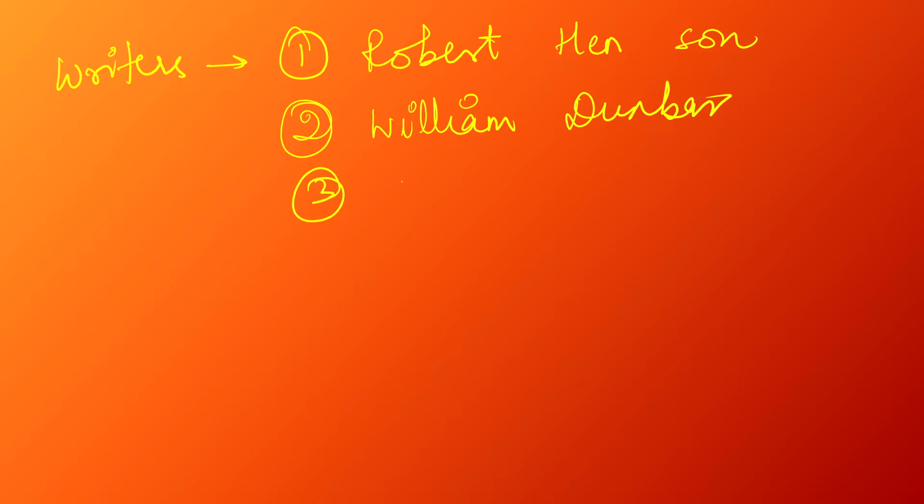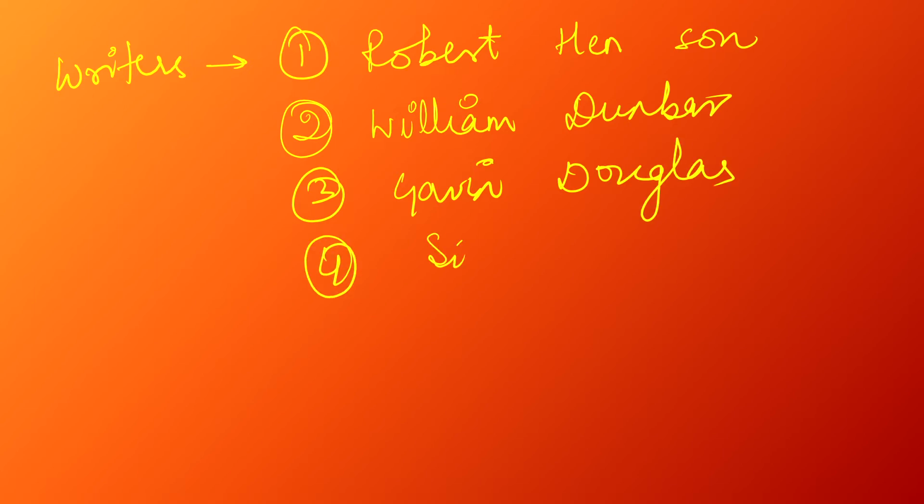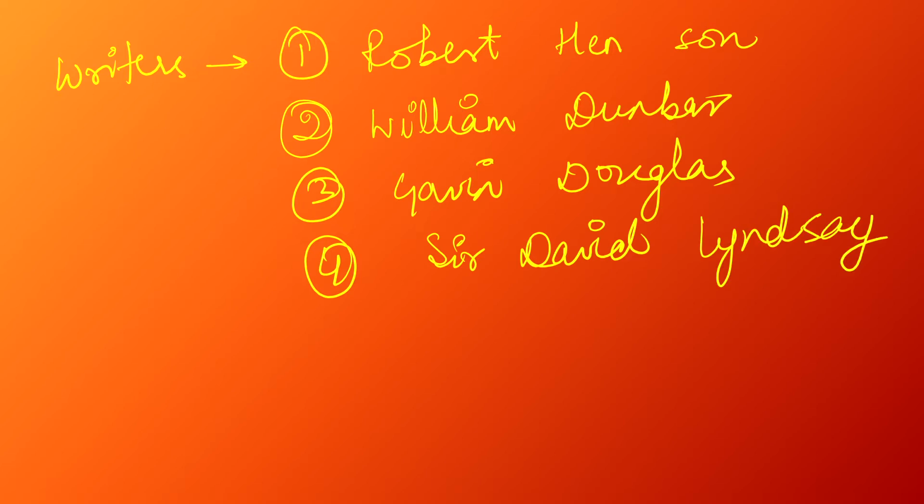Then Gavin Douglas. Fourth one is Sir David Lindsay. These are the four writers. They used to write in the way Chaucer used to write.